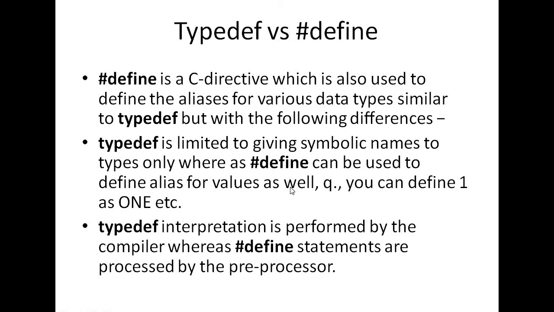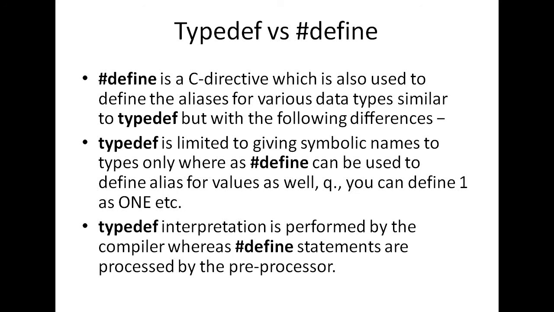As I told you, I can write #define TRUE 1, but this is not possible with a typedef statement. So the two differences are: typedef is executed by the compiler and #define by the preprocessor; and in typedef we cannot give values, but with #define we can.